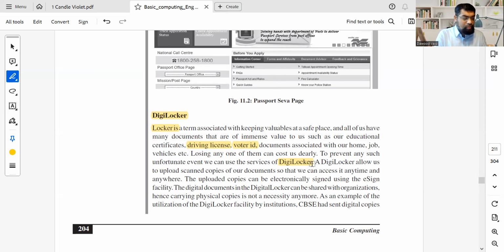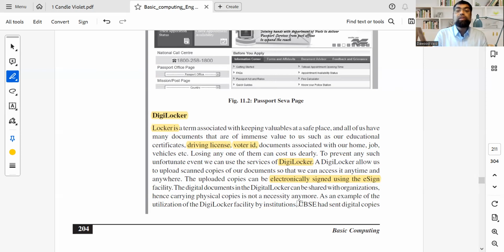DigiLocker is essentially a tool where e-copies or electronically signed copies are available, and they do not completely replace physical documents. For example, if you want to send a job application abroad or a visa application abroad, a digital passport is enough.